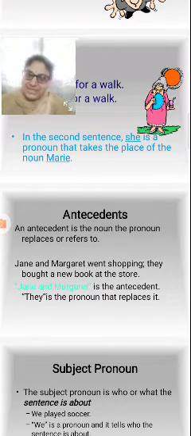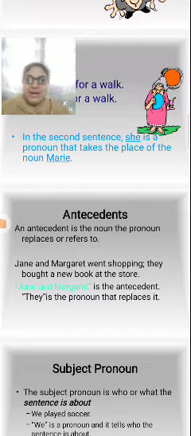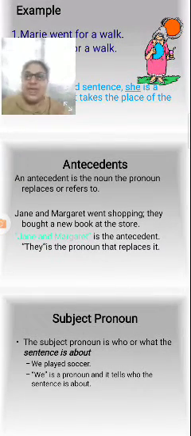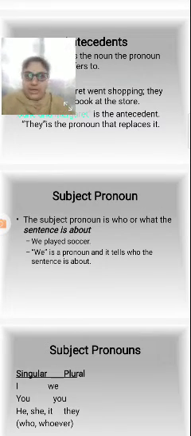The second sentence continues: they bought a new book at the store. Janie and Margaret is the antecedent, and they is the pronoun that replaces it. So Janie and Margaret has been replaced by they. The noun that the pronoun replaces is called the antecedent.